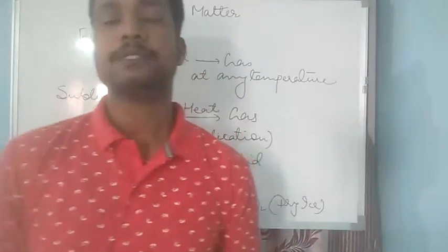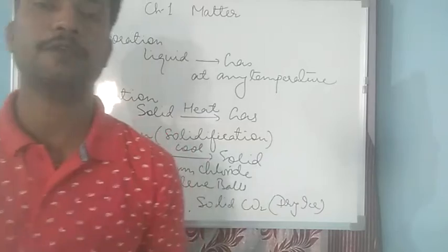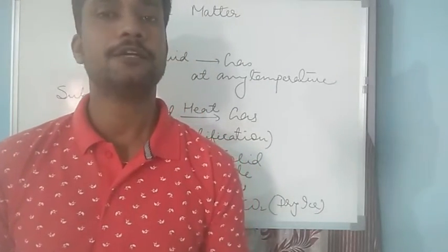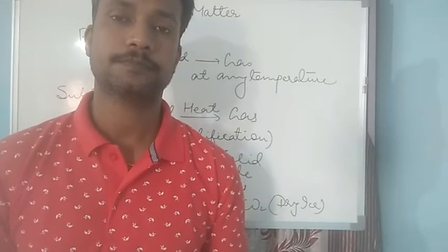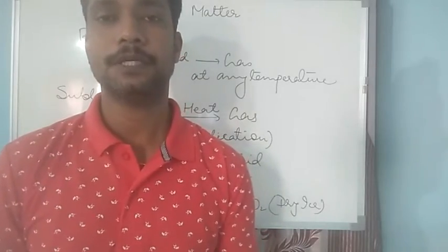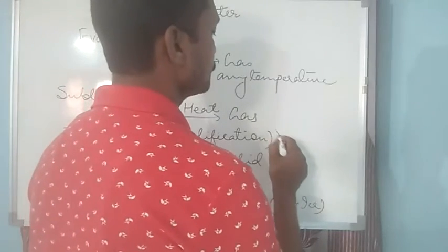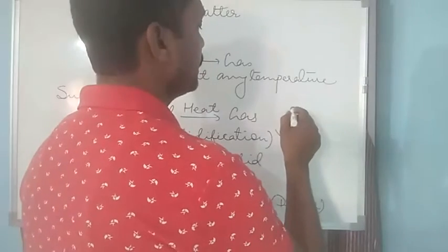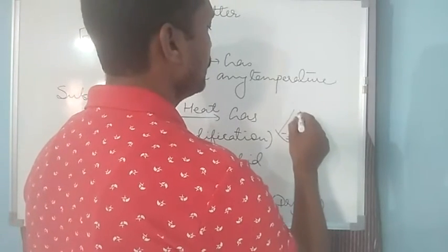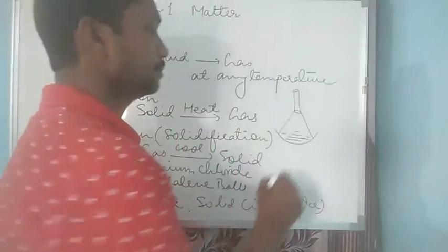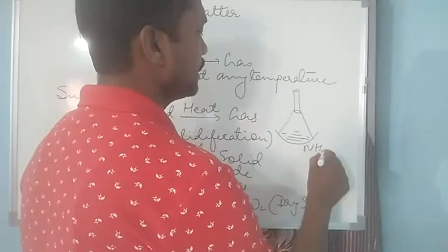So once again, sublimation is a process where a solid will be converted into a gaseous state without changing into a liquid state. A very simple experiment is by taking ammonium chloride in a china dish. Suppose this is the ammonium chloride taken, and then cover it with an inverted funnel. This is the funnel we have. The substance taken here is ammonium chloride.